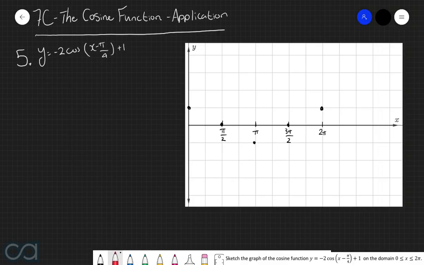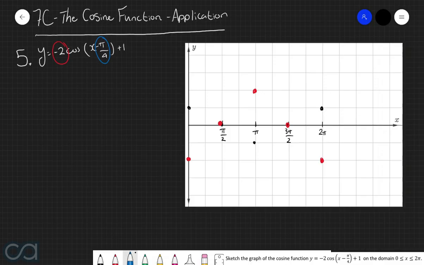And now we need to apply all the given transformations in order from left to right. So, first things first, let's apply the transformation correlating to this -2 out the front. So in order to apply this transformation, we are going to multiply all the points' y coordinates by -2. So this point here is going to get boosted down to -2. This point here is going to stay where it is. This point here is going to get boosted up to +2. This point here is going to stay where it is. And then this point here is going to get boosted down to -2.